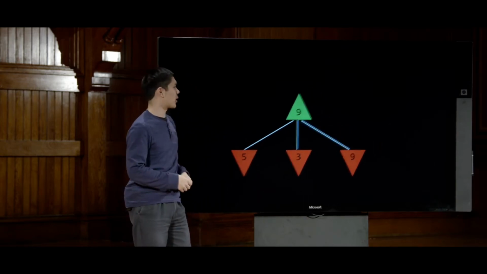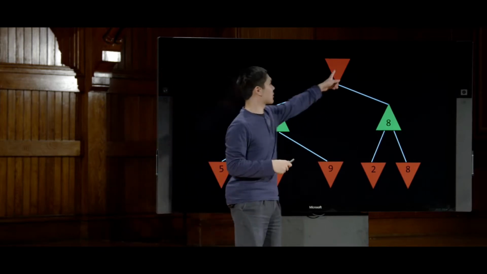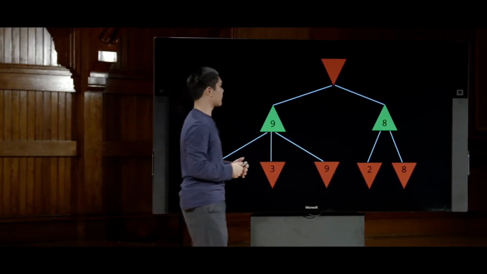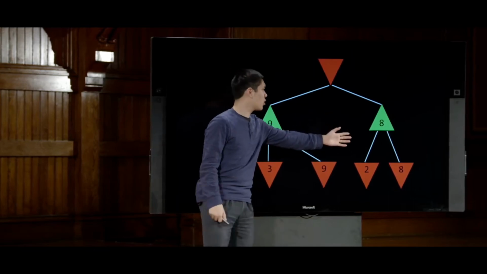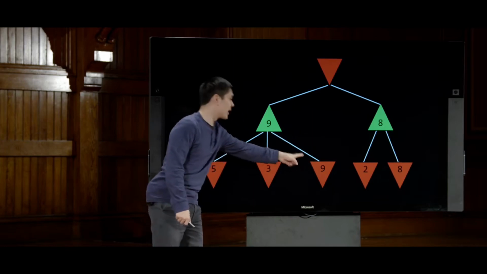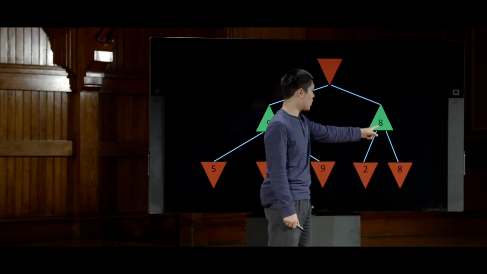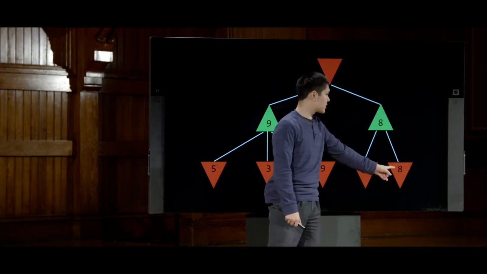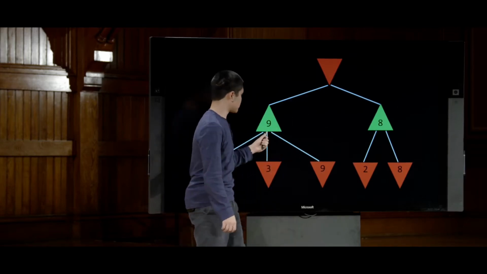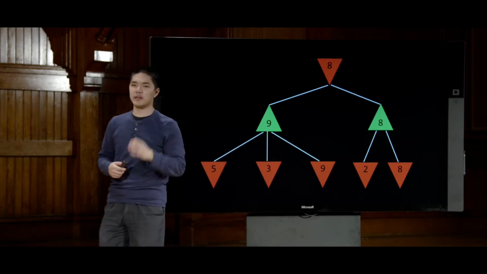But then you could also ask a reasonable question, what might my opponent do 2 moves away from the end of the game? My opponent is the minimizing player. They are trying to make the score as small as possible. Imagine what would have happened if they had to pick which choice to make. One choice leads us to this state, where I, the maximizing player, am going to opt for 9, the biggest score that I can get. And 1 leads to this state, where I, the maximizing player, would choose 8, which is then the largest score that I can get. Now the minimizing player, forced to choose between a 9 or an 8, is going to choose the smallest possible score, which in this case is an 8.